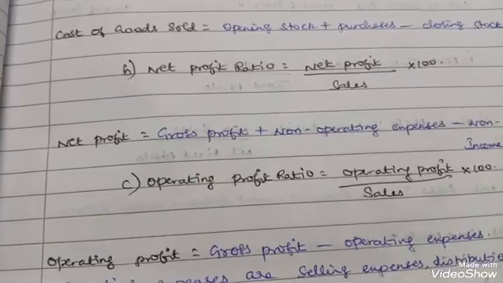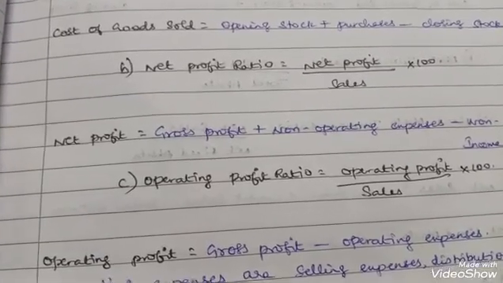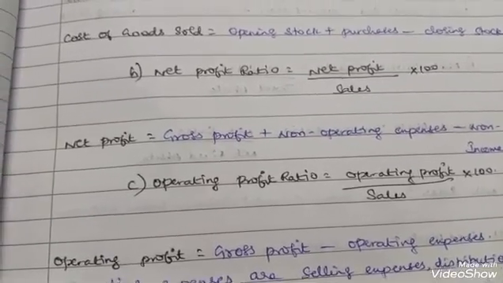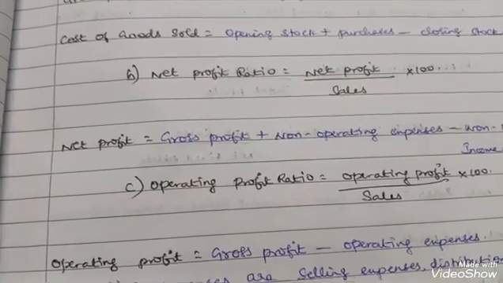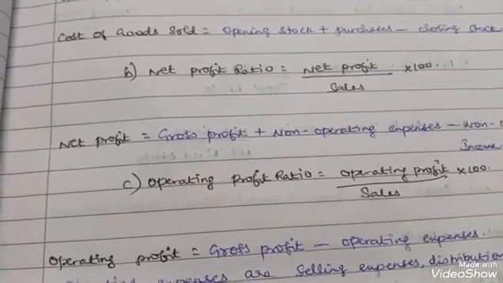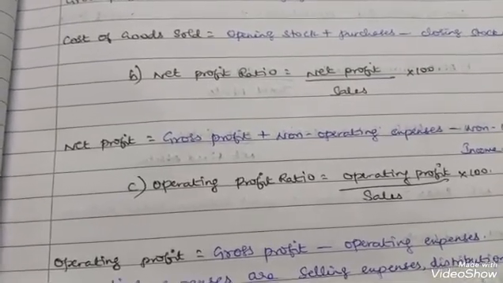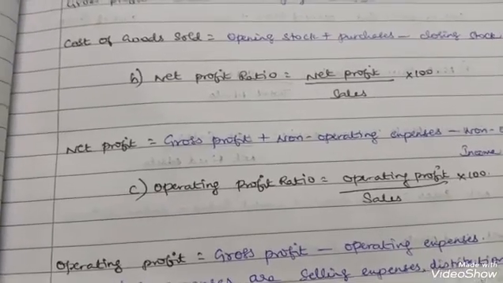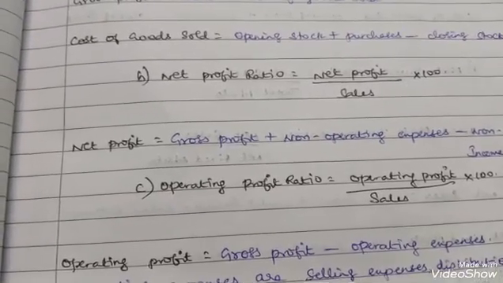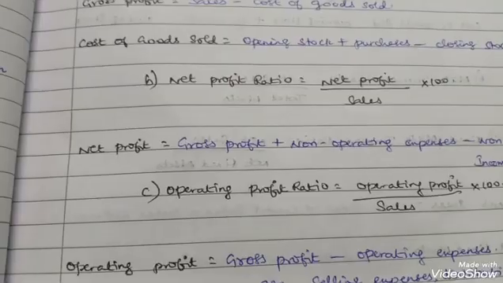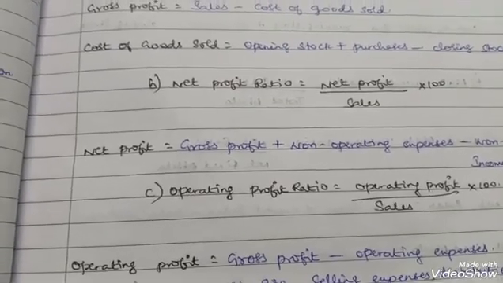So gross profit plus income. Debit side expenses, so minus expenses. Profit and loss account debit side shows the expenses. So gross profit plus income minus expenses minus tax. You will get the net profit after tax by sales into 100. So simple.